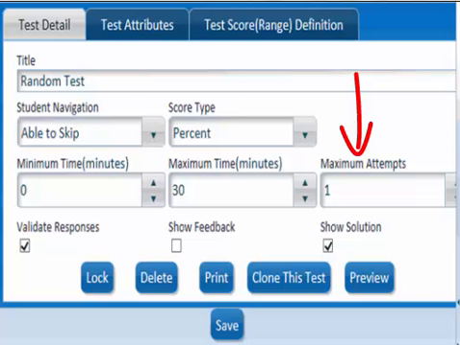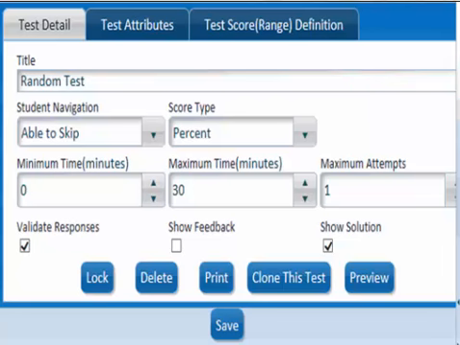So this would be more for your selected response or multiple choice questions. Can they only have one attempt at it? If you have 3 attempts, you know they're going to get them right because of process of elimination eventually, because most of the questions are 3 or 4 answers. Some of them do have 5, but the norm is probably 4 there.